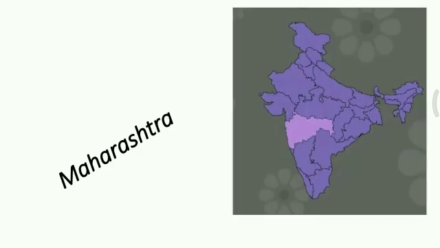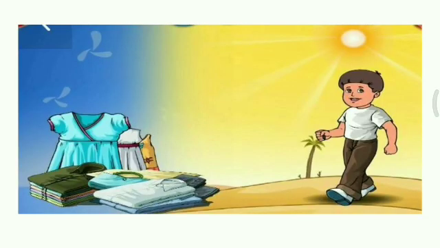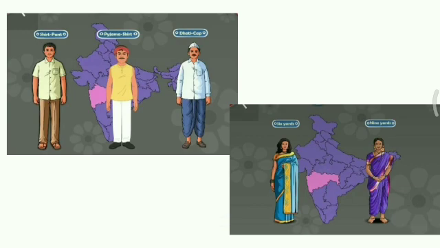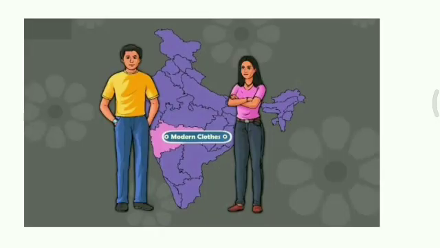We see a variety of clothes in Maharashtra because of its culture and geographical region. Normally, people in Maharashtra wear cotton clothes. Men wear shirt, pant, pajama, dhoti, cap, etc. And the women wear either a 6 yard or a 9 yard sari with a blouse. Okay, and young boys and girls wear modern clothes.